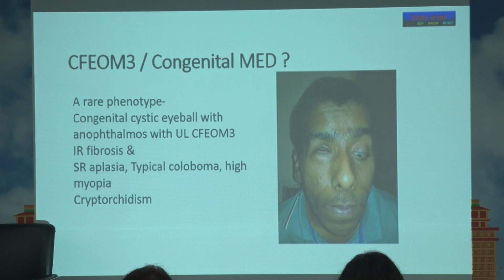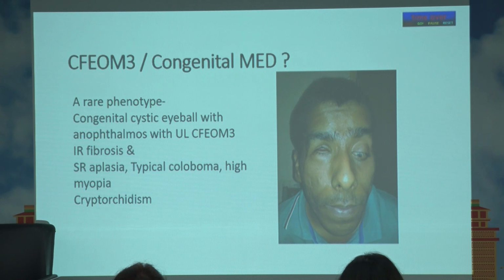This is showing an atypical presentation. You have CFM3, which can have a lot of variability in presentation. Here you have this 25-year-old boy. It's a rare phenotype. There is a congenital MED in the left eye, there is a typical coloboma. He has high myopia, and there is anophthalmos and a cystic eyeball in the right eye. He also had cryptorchidism and typical high myopia with IR fibrosis. So, he also had systemic involvement.